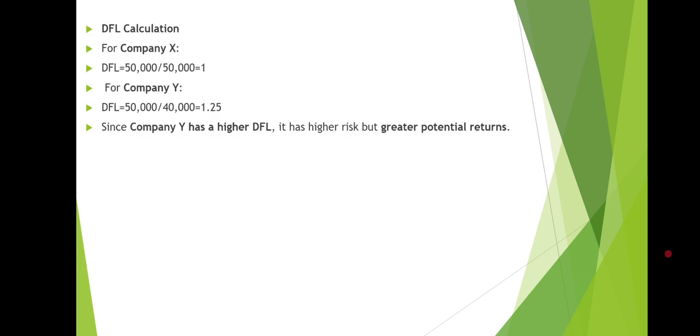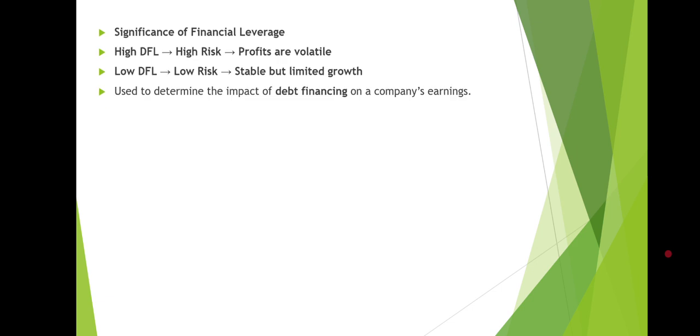So in that way you can calculate the degree of financial leverage, and here you can clearly see that in case of company X the DFL is 1, and in case of company Y the degree of financial leverage is equal to 1.25. So since company Y has a higher DFL, it has higher risk but greater potential return. So what is the significance of financial leverage?